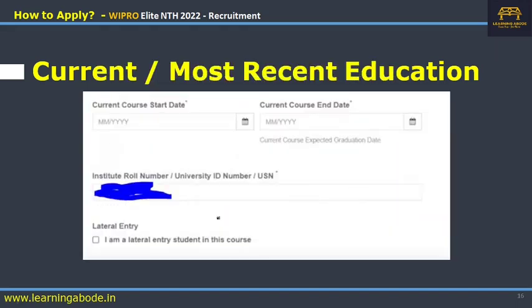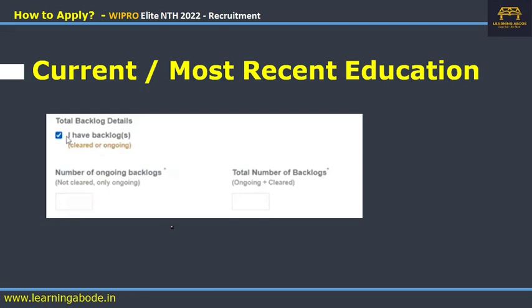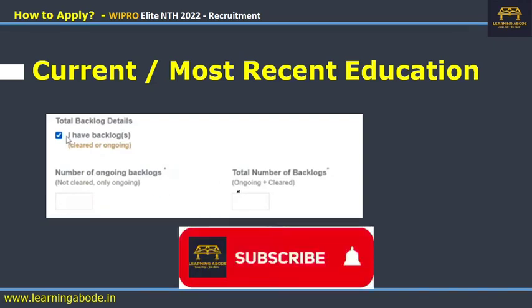After that, you can go for your university ID or the institute registration number. And if you are a lateral entry to this course, you can tick this checkbox. Then very importantly, it is asking whether you have any backlogs. If you have backlogs, you have to say yes, I have. You have to click on that checkbox, and then enter the number of current backlogs and the total number of backlogs, including the ones that you have cleared.